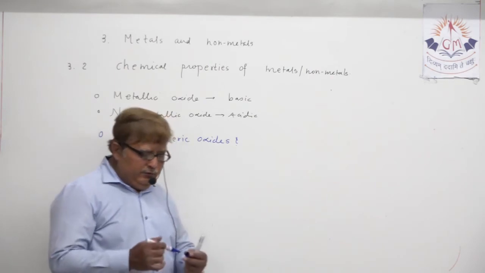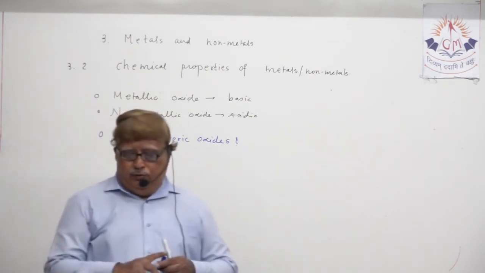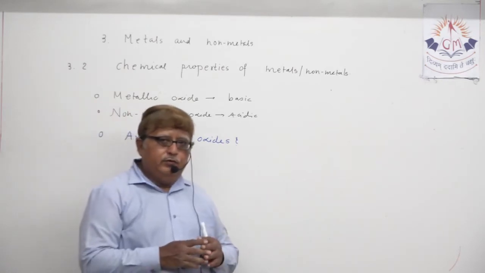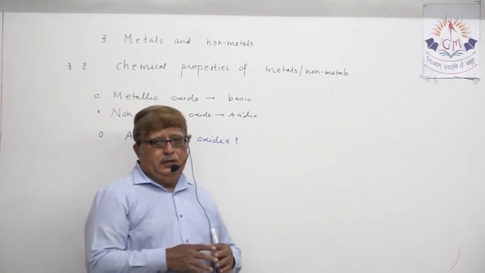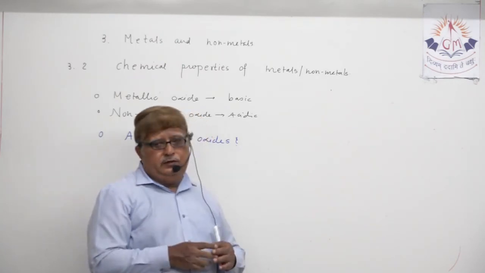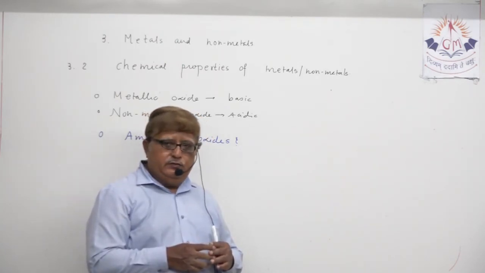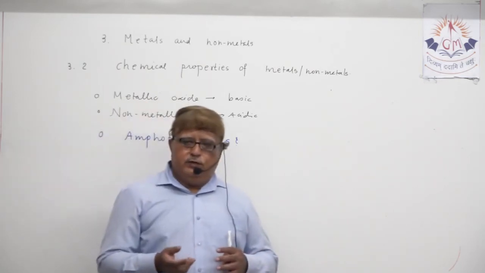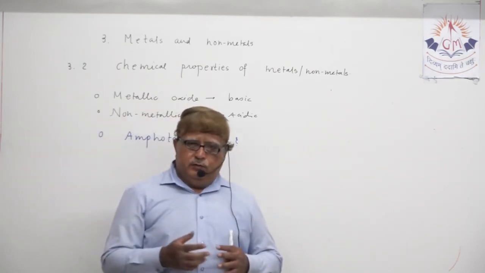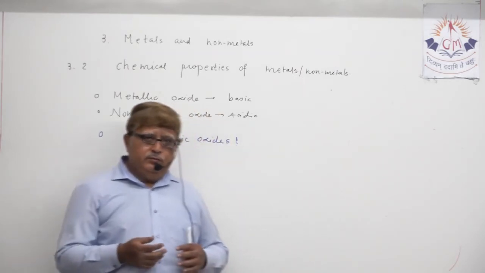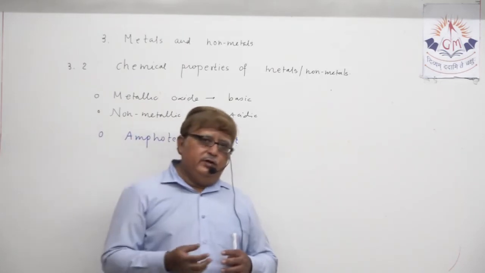We can say that amphoteric oxides possess both types of nature. They possess acidic nature as well as basic nature. Sometimes they behave as acid, sometimes they behave as base.